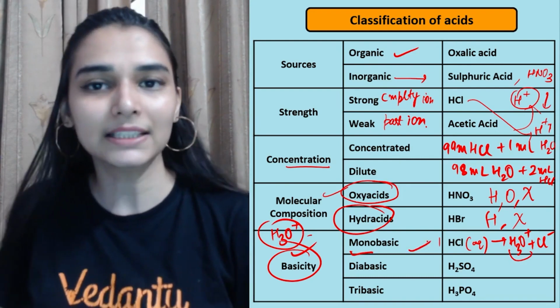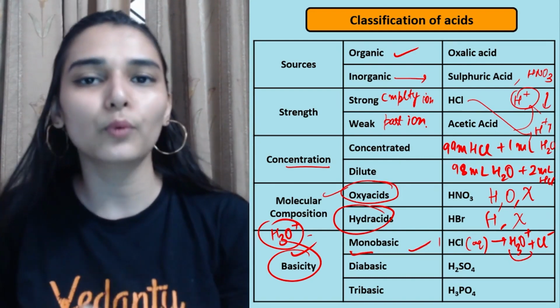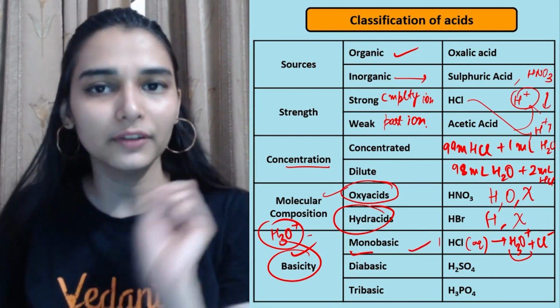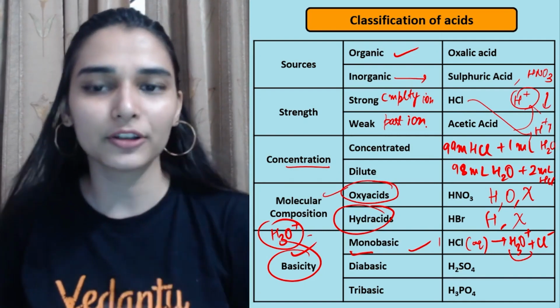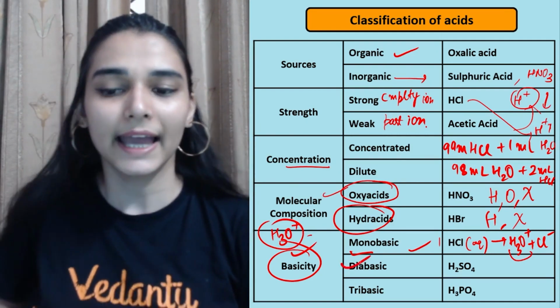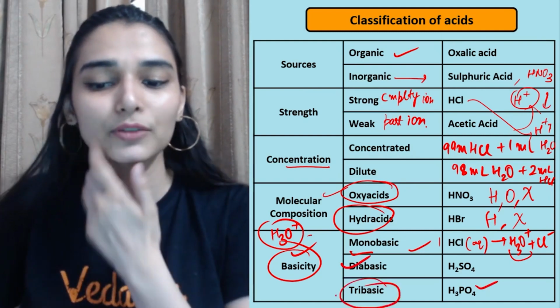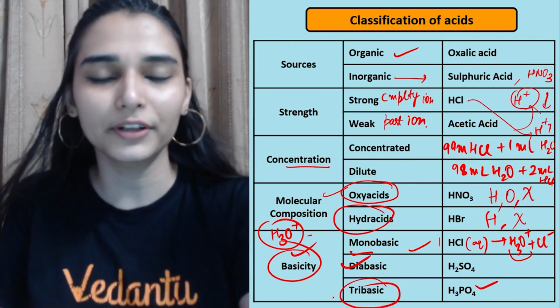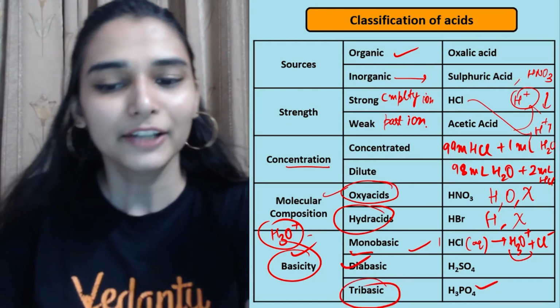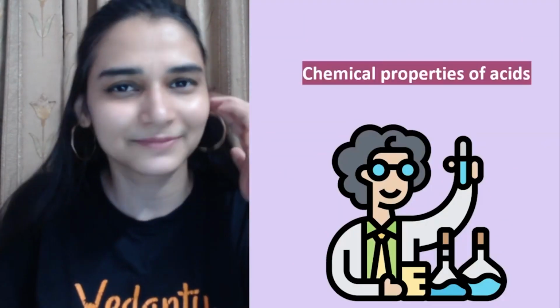Like sulfuric acid will give you 2 hydronium ions in water. 1 molecule of sulfuric acid will give you 2 hydronium ions in water, so it is dibasic. Similarly, if you take phosphoric acid, it will give you 3 hydronium ions in water from 1 mole of acid. So that becomes a tribasic acid.